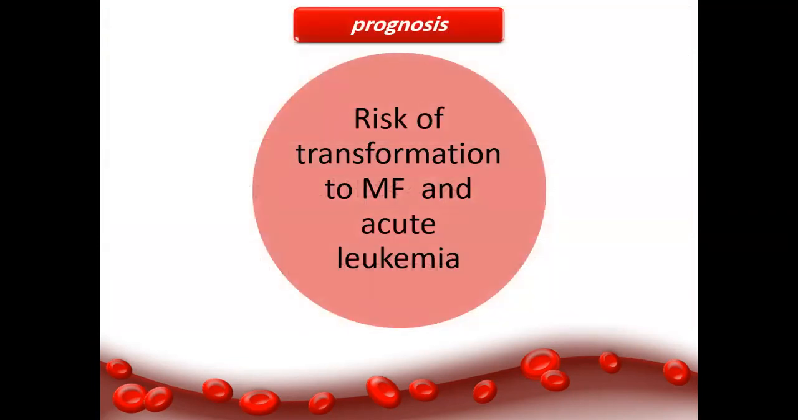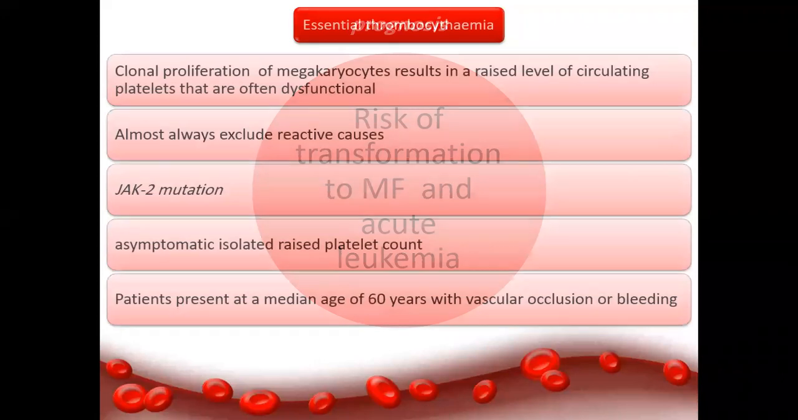What about the risk of polycythemia vera? We have two major risks. In the long term, after 15 years, those patients may transform to MF, myelofibrosis, or acute leukemia. This is the risk of polycythemia: transformation to a more aggressive disease.